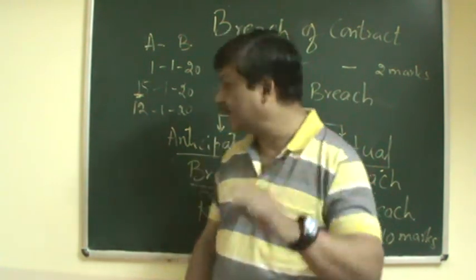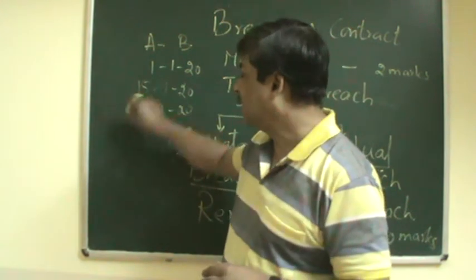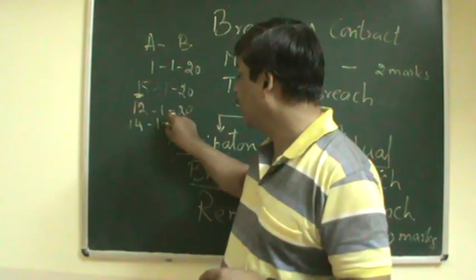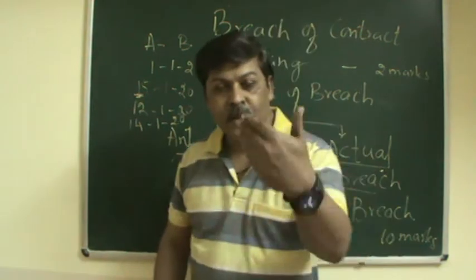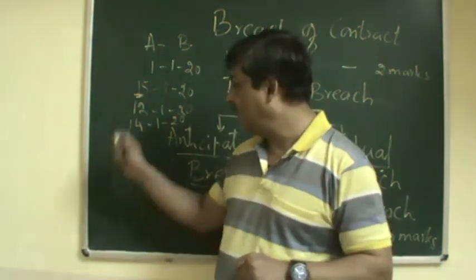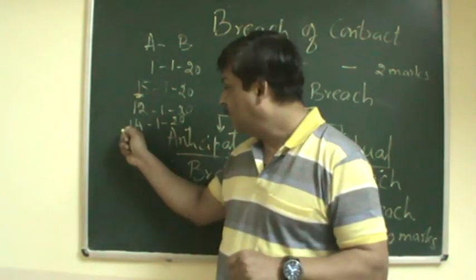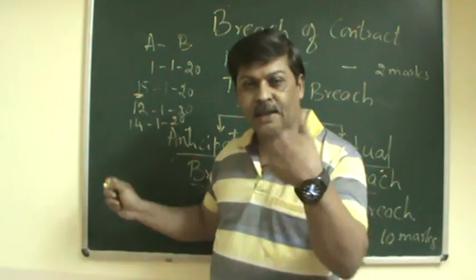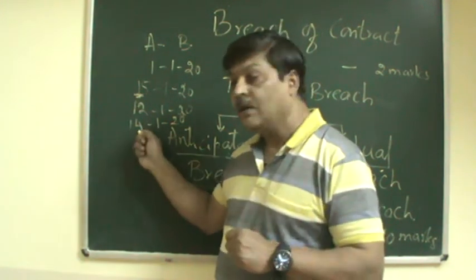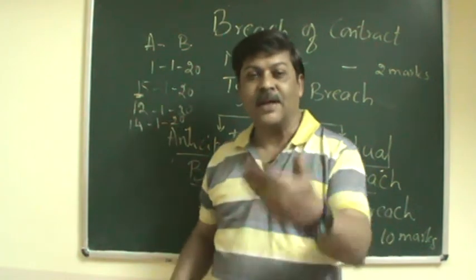has to accept it. For example, A says on 14/1/20 that tomorrow he is going to supply the raw materials. He has shown his inability on the 12th, but on the 14th he says that he is able to perform it. So here maybe B has to accept it.